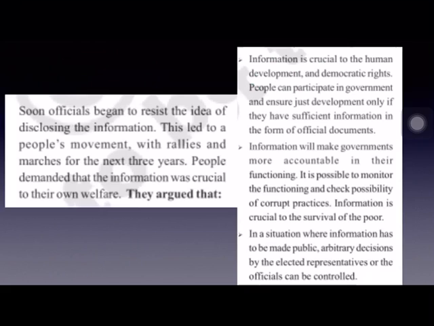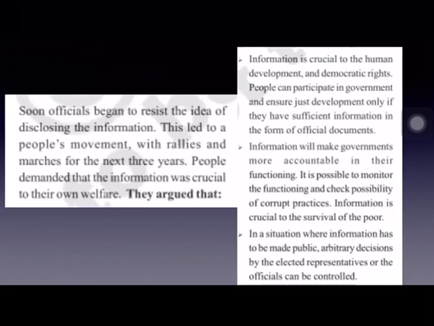And if information is provided to the people, that means the government is transparent and nothing can be hidden from the people. This makes the government more responsible. If the government comes to know that everything is transparent, people know everything, nothing can be hidden from them, then the government becomes more responsible, more accountable, and more answerable to the common people. Whatever questions are asked by the common people, the government has to answer. It is answerable, accountable, and responsible to the common people.